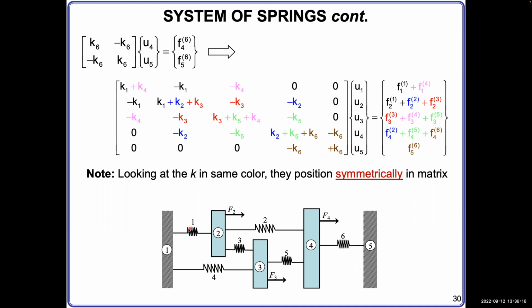It has the connection with spring number 1 and spring number 4. That's why you have 2 forces applied here. This force will be balanced with the reaction force here. But in this table, we only list the force that is exerted on the spring. So then we have F1 plus F4. They have a subscript 1 here, which means it's node number 1. And the parentheses are spring 1 and spring 4.